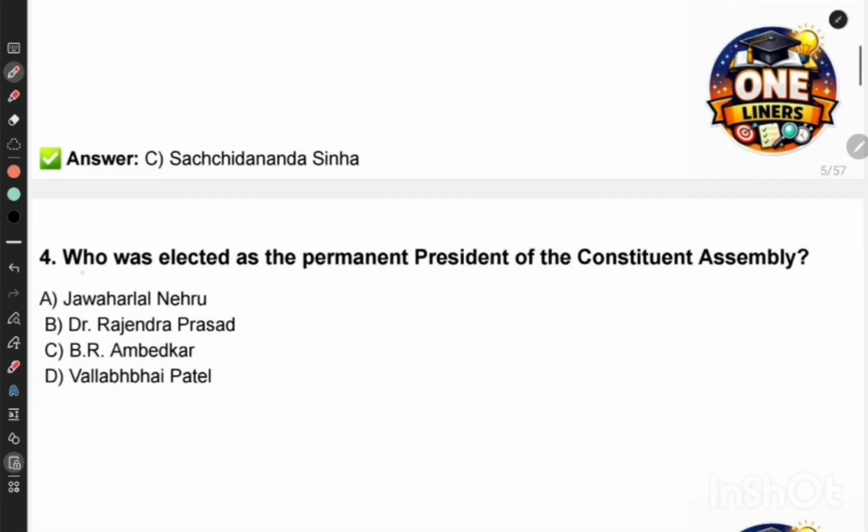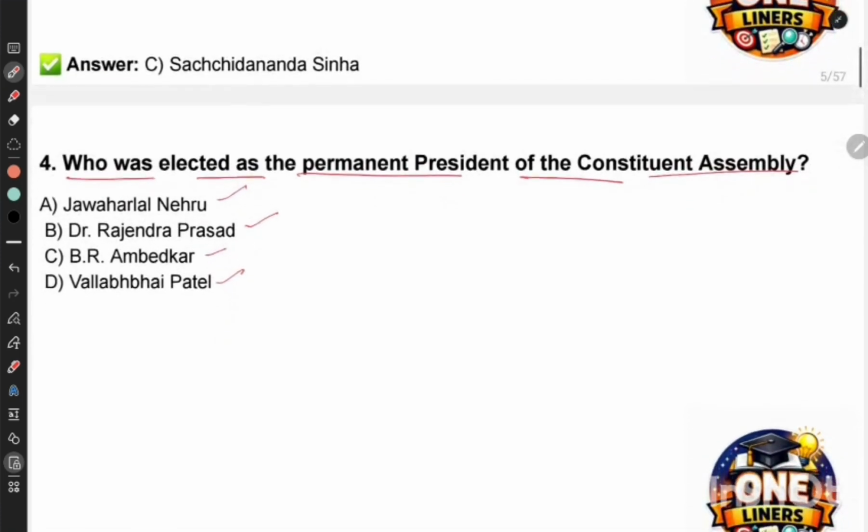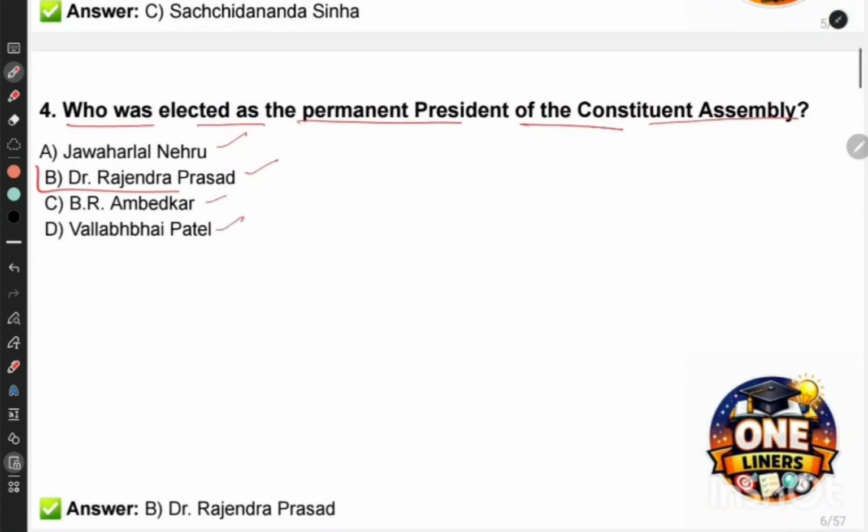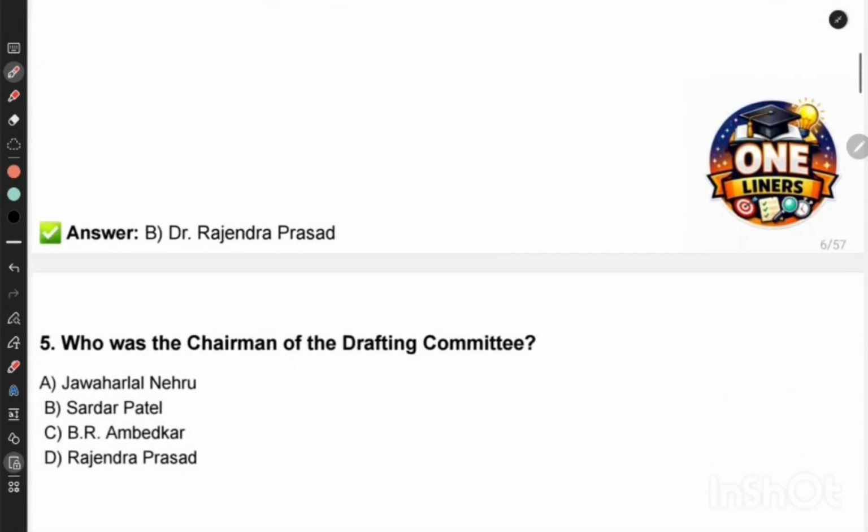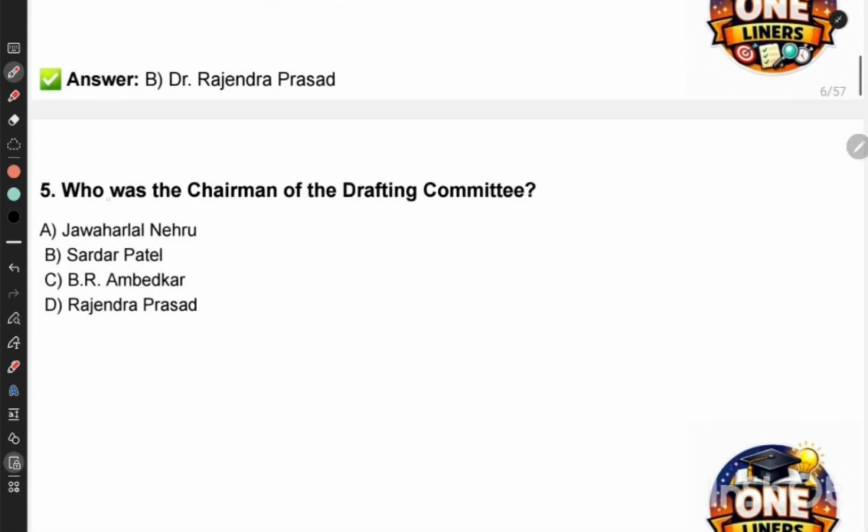Next question. Who was elected as the permanent president of the Constituent Assembly? Dr. Jawaharlal Nehru, Dr. Rajendra Prasad, B.R. Ambedkar, Vallabhbhai Patel. So the correct answer is Dr. Rajendra Prasad. Okay. So who was elected as permanent president of the Constituent Assembly? So answer is B, Dr. Rajendra Prasad.